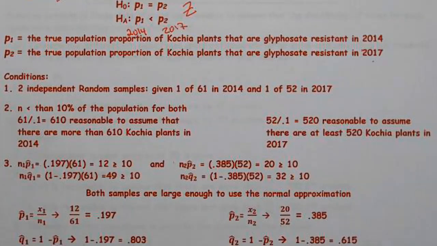The next issue is whether or not our sample is large enough to use the normal approximation. Because remember, technically, if it's proportion, it's technically a binomial, but for hypothesis testing purposes, we want to use a normal approximation. And for that to be the case, our sample successes and failures must be greater than 10. And in this case, we have 2 samples.